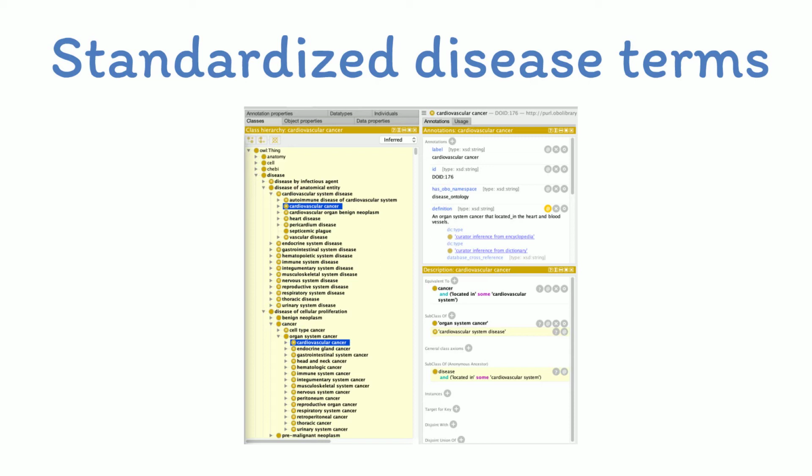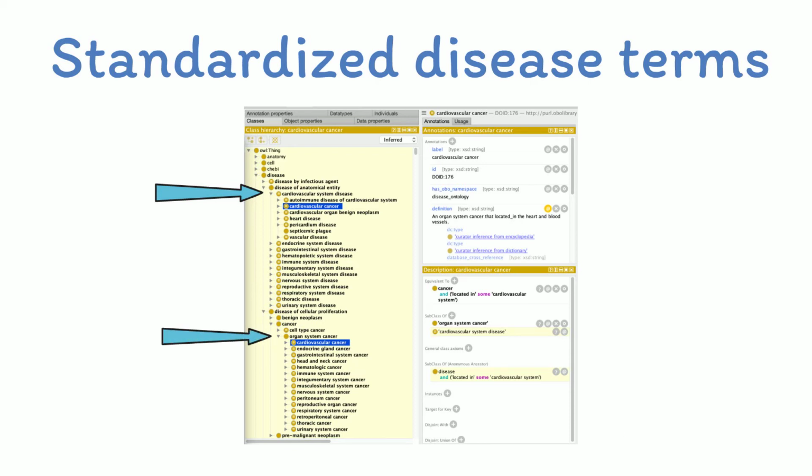With the Human Disease Ontology's inferred relationships, one can look at cancer diseases in a variety of ways, be it a disease of anatomical entity or a disease of cellular proliferation. For example, as we see here, cardiovascular cancer is classified automatically as a child of both cardiovascular system disease and